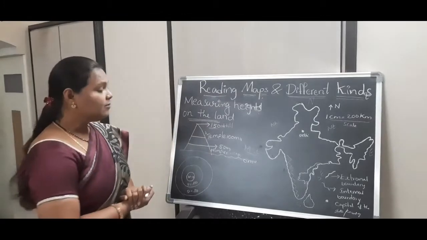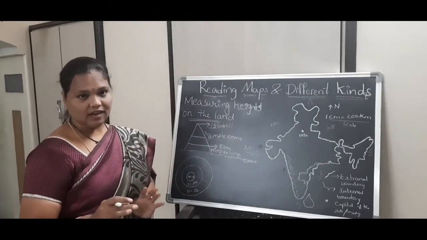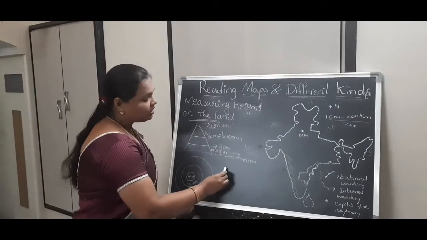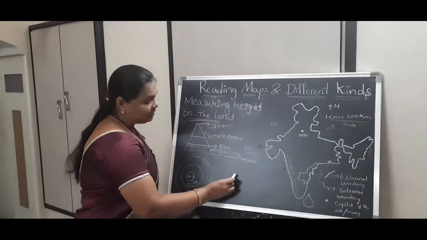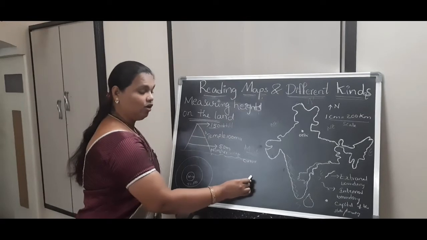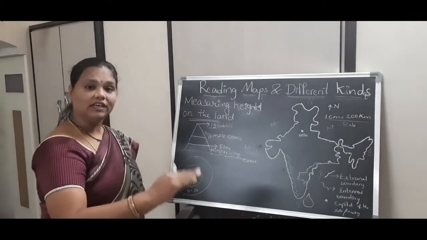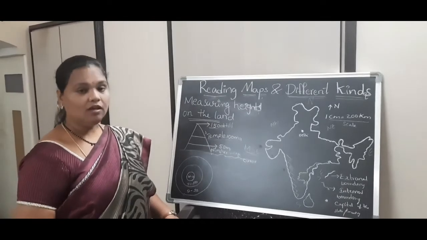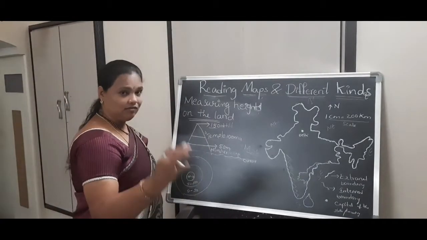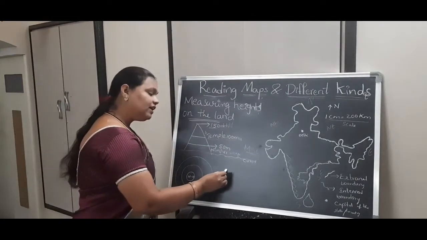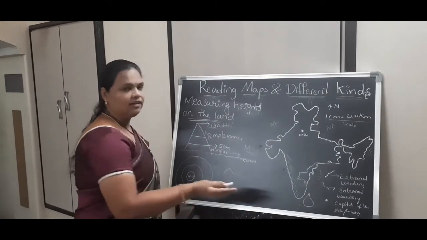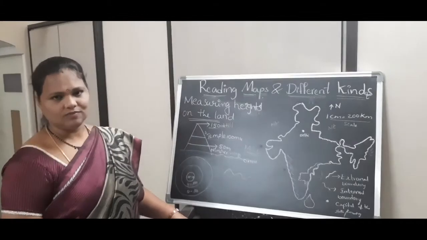See here, the water is not constant, as we all know. The water is moving like this. So here we can see high tide and low tide. The movement of the water is called tide. Of course, three kinds of movements are there, but here just take tide, one of the movements of the water. And here it is a high tide and this is the low tide. Water is never constant, we know that.